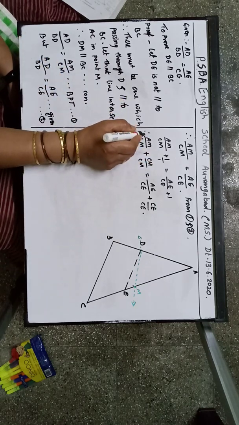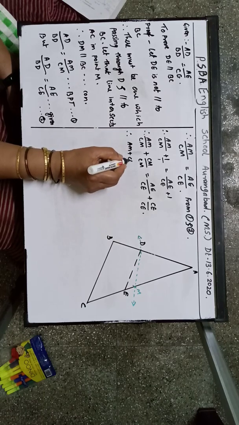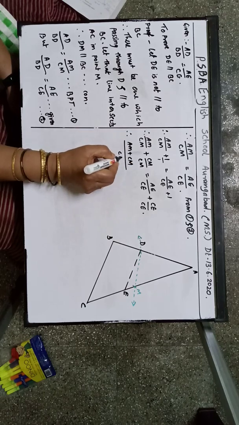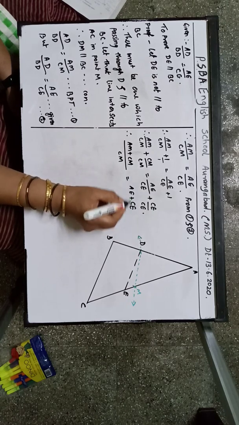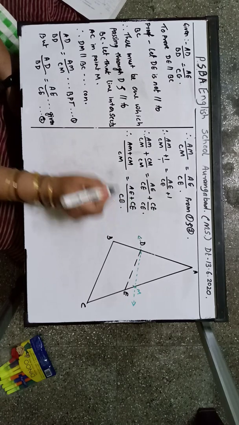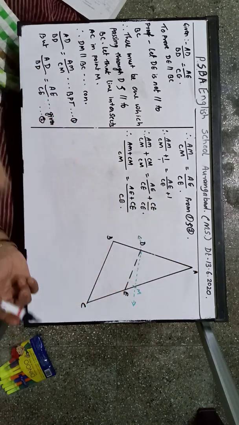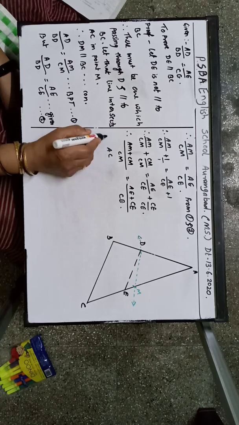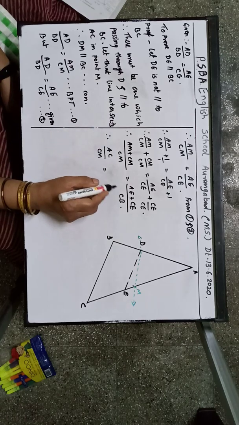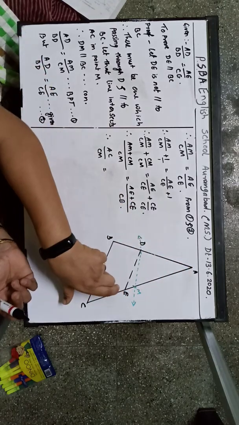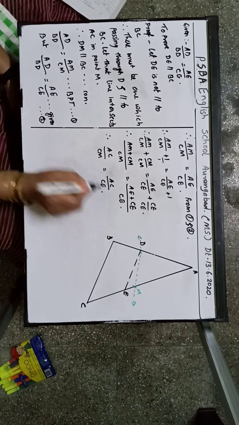Therefore AM plus CM upon CM is equal to AE plus CE upon CE. Now AM plus CM is equal to AC upon CM, is equal to AE plus CE is equal to again AC upon CE.